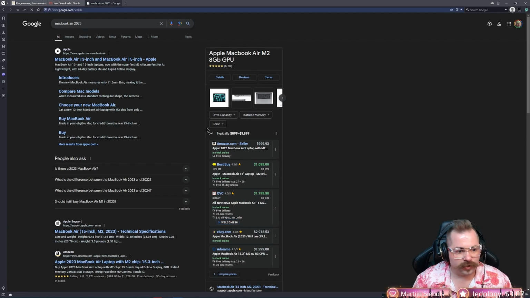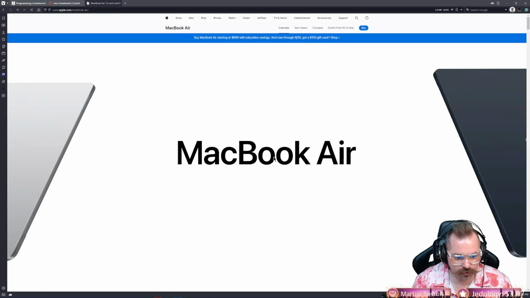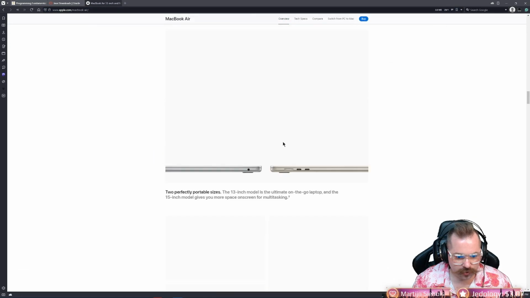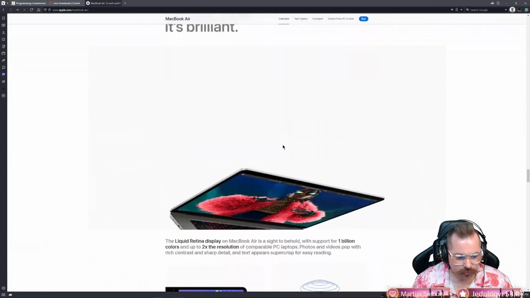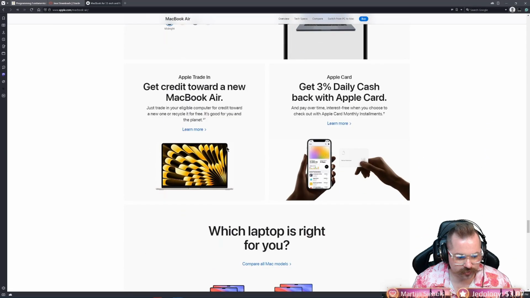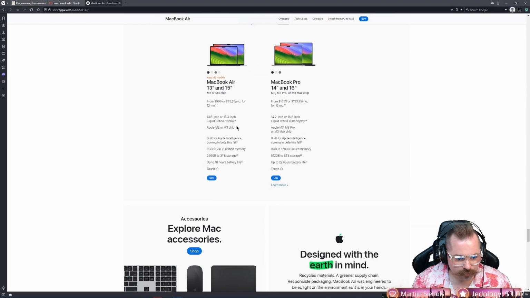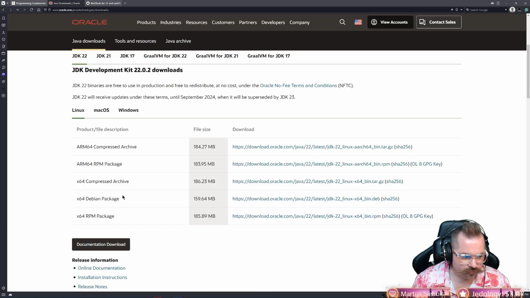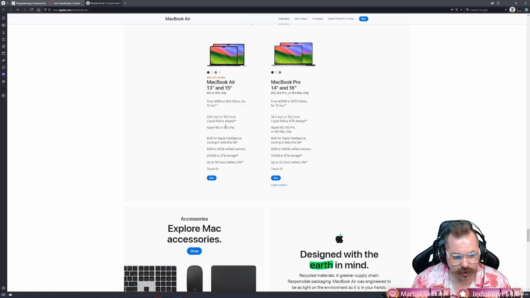We're going to click on it, go to Apple's website, and look at it. Okay, this is all their gobbledygook, right? What we want to know is what type of processor it has. If we come here, it has an Apple M2 or M3 chip, or M3 Pro, M3 Max. Notice how it doesn't say Intel or AMD. If it was Intel or AMD, you would click on x64, but I believe they're going to want ARM.